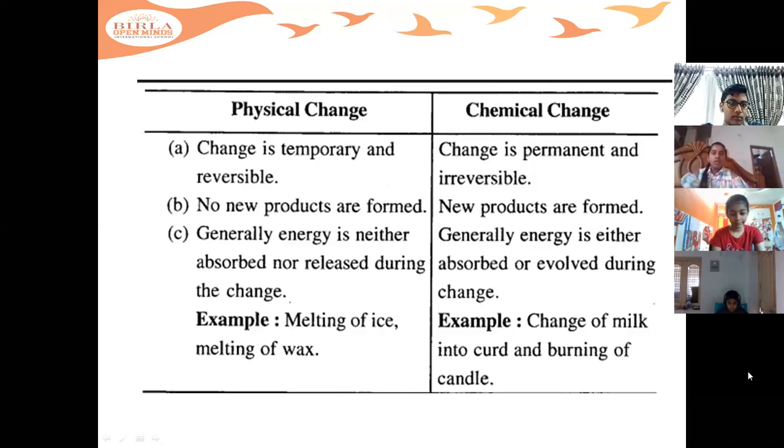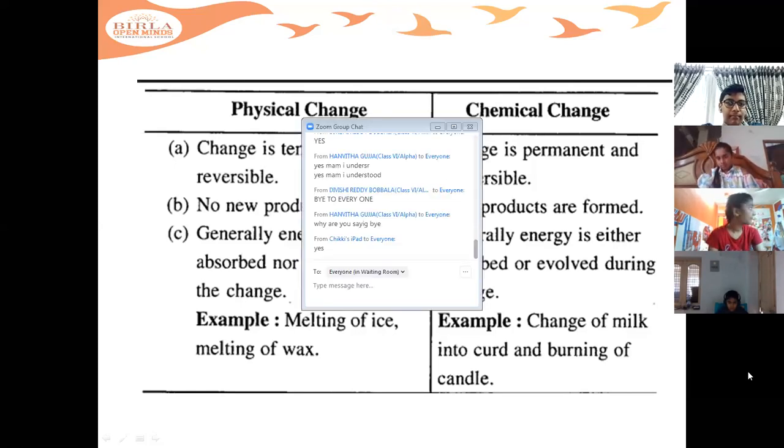crumbling of a sheet of paper. If you just crumble a sheet of paper, can you bring it back into its normal state? No, you cannot. Okay.